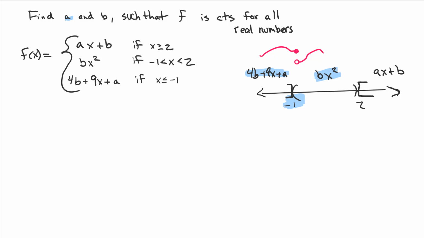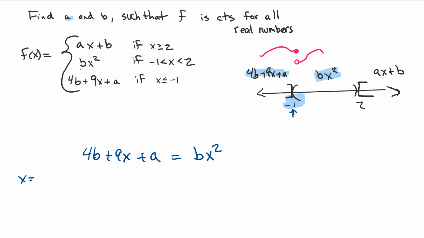So for our first step we're going to say 4b plus 9x plus a, what's right down here, and we're going to set it equal to what's right above it, the bx squared, except we're going to plug in that value.